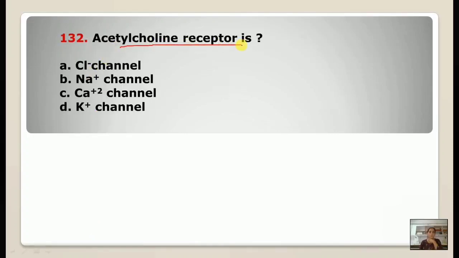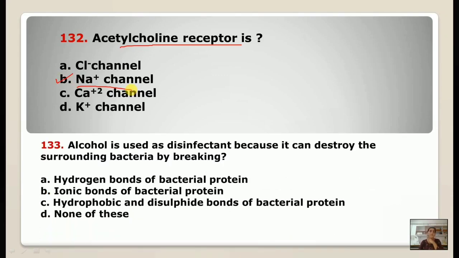So next question, that is 132. Acetylcholine receptor is a sodium channel. 133. Alcohol is used as disinfectant because it can destroy the surrounding bacteria by breaking, the correct one is, ionic bonds of bacterial protein.